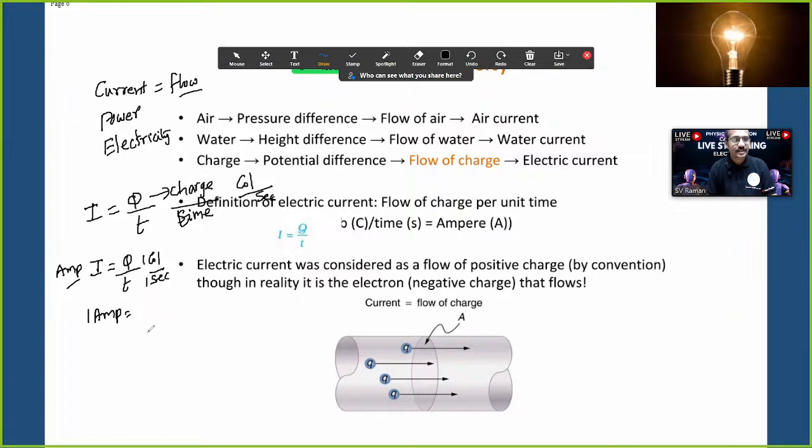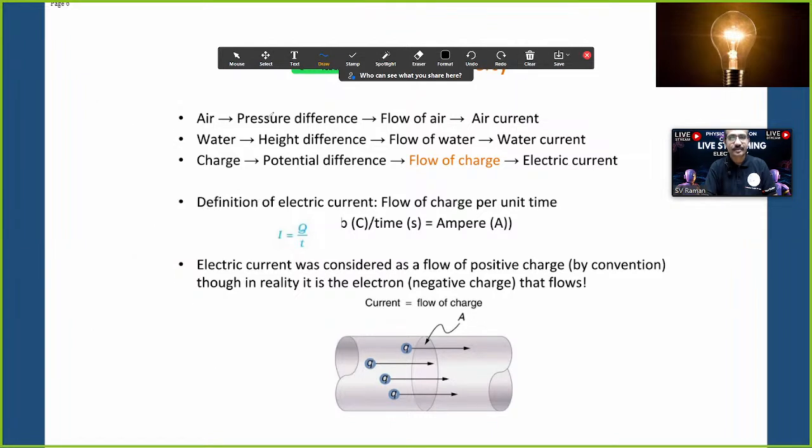So we can define it: the flow of 1 coulomb of charged particle flowing in 1 second of time is called 1 ampere. Alright, so this is the 1 ampere definition.